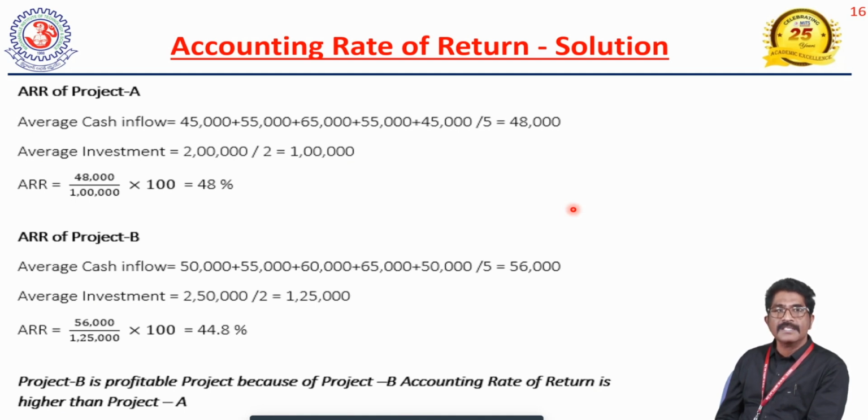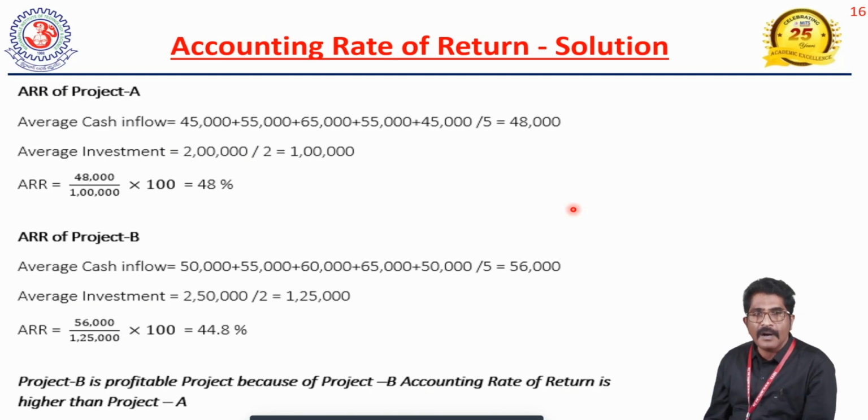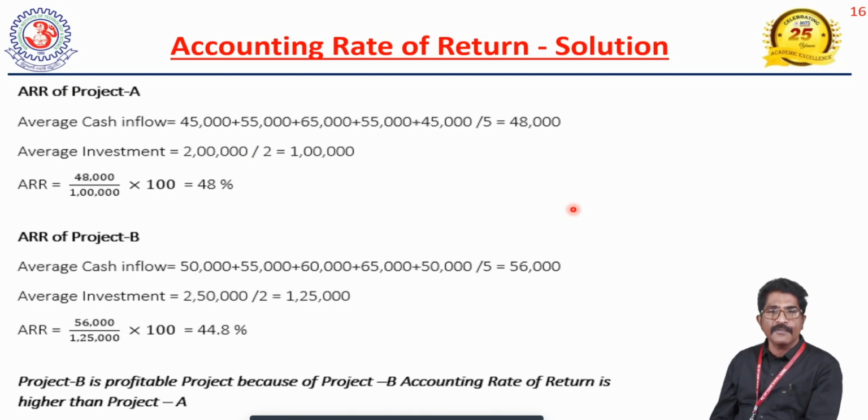Average investment is 2,50,000 divided by 2, then 1,25,000. So 56,000 divided by 1,25,000 into 100, then you will get 44.8%. So if you invest your funds in project B, you will get 44.8%.